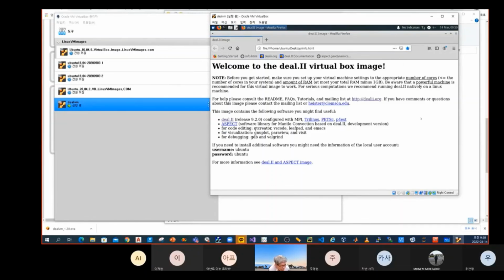You can understand why this is so important: how to use Linux rather than commercial software. I don't know how to use commercial software like ANSYS, Abaqus, or CFX. That's fine, but you are graduate students, so you have to understand the theory of the finite element method. You have to understand CAE, computer aided engineering: pre-processing, solver, and post-processing.